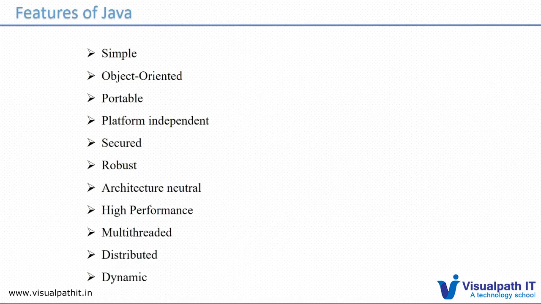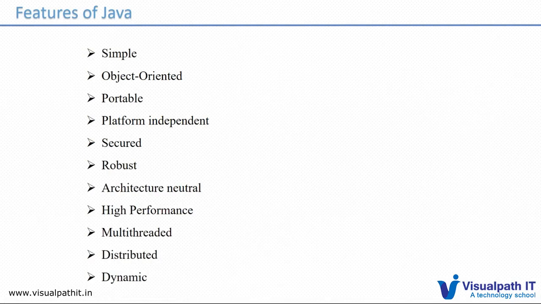Vice versa, you can create a program in a Linux box, and those Java files you can move to a Windows machine. There also you can execute. That's what platform independent means. Once you compile, you don't even need to copy the source file. You can copy only the .class file. I can explain what a class file and a Java source file are once we start programming.